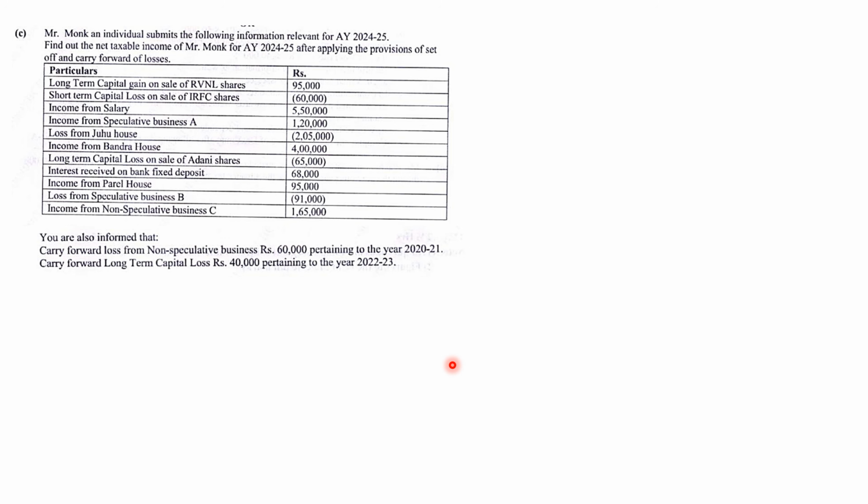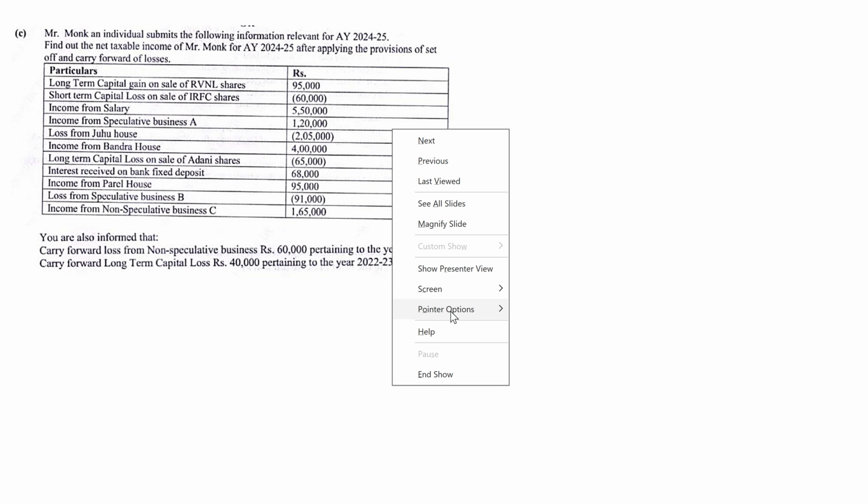Now, whenever you get such a sum based on set off and carry forward, remember first always income from salary will appear, then house property, then business and profession, then capital gain, and then other sources. You need to just remember the rules: what income or losses can be set off against what, what cannot be set off, can be carried forward, and for how many years. So now based on this, let us see how we need to solve the sum.